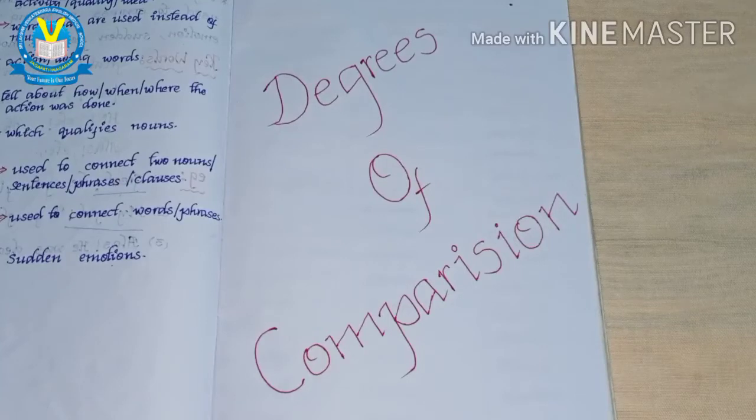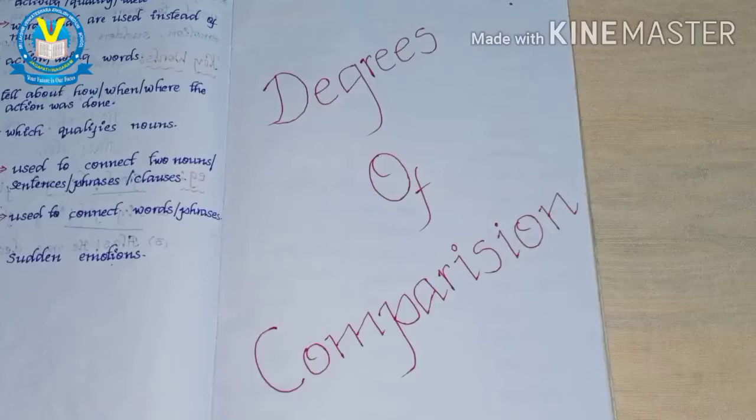What we have to compare is the adjective form of them. You know about adjectives. The adjective means how the noun is. For example, the girl is very beautiful. How was the girl? Very beautiful.